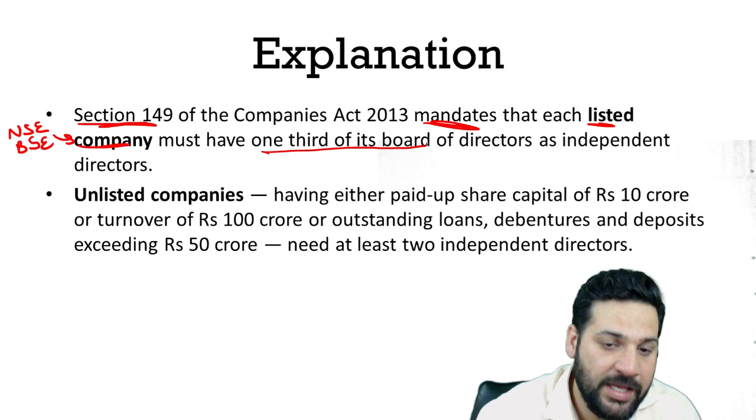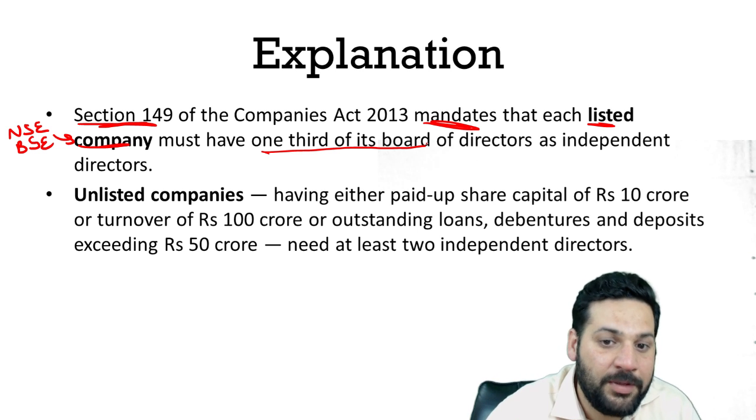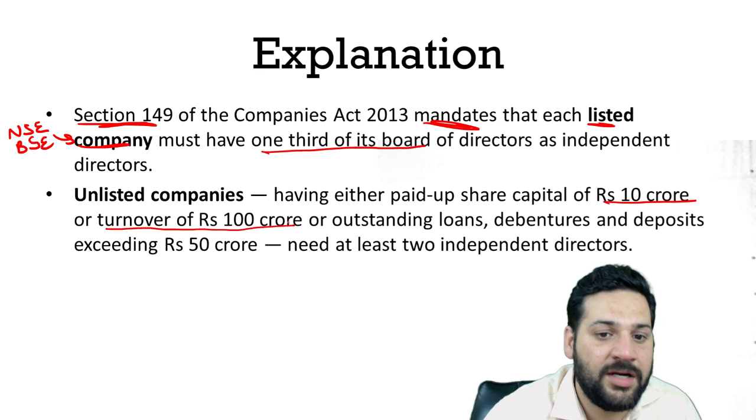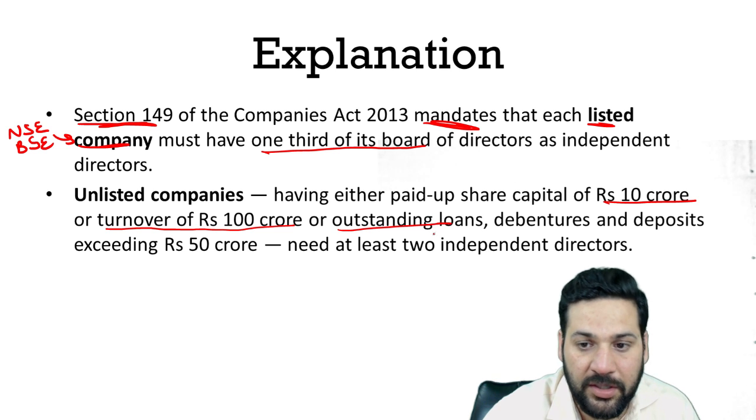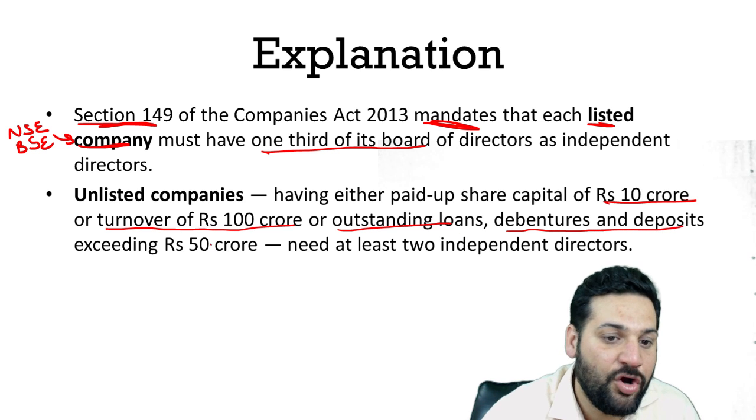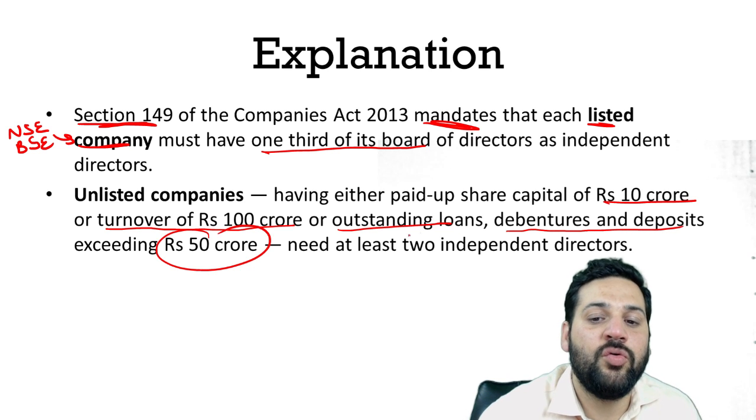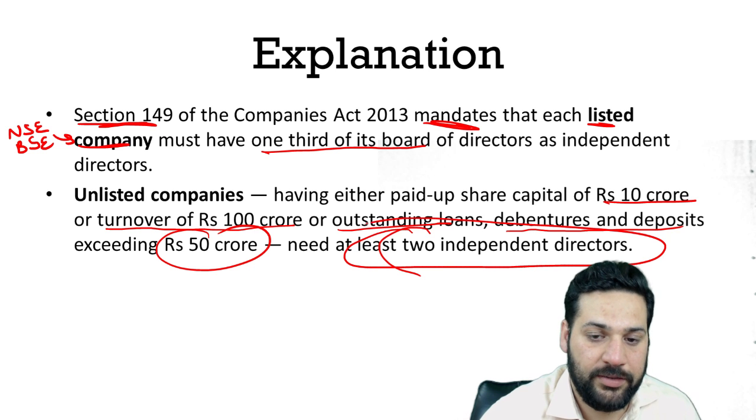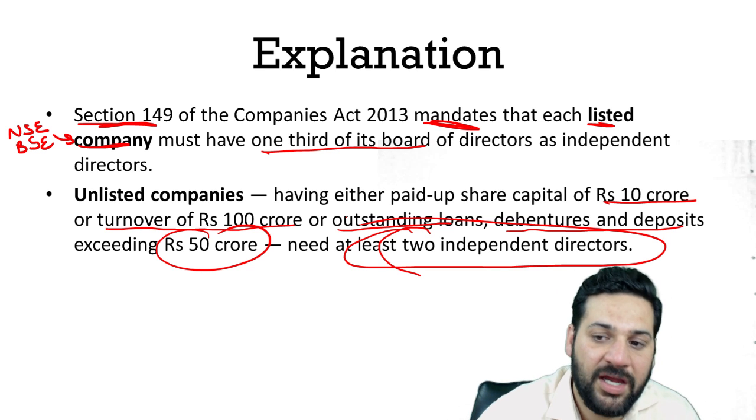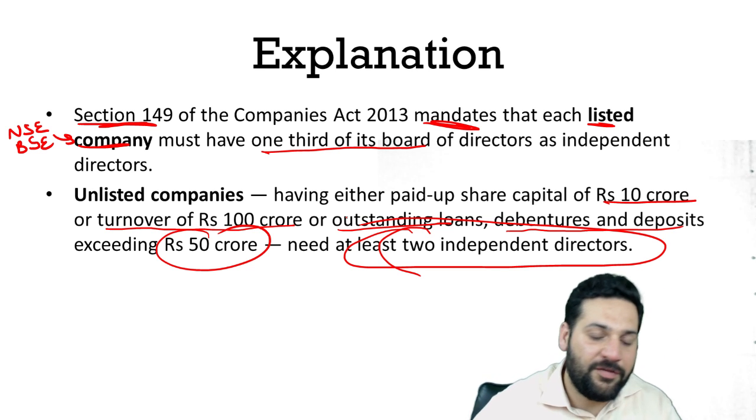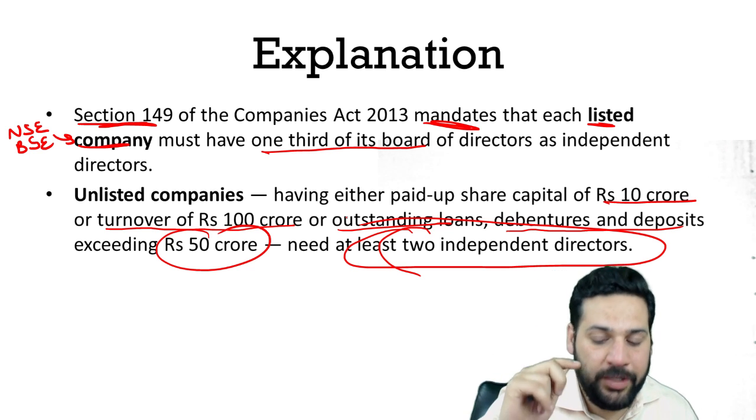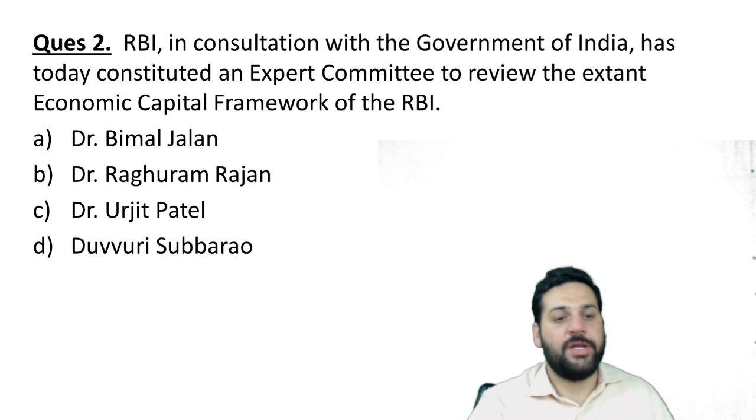In an unlisted company, there is no such requirement, but if the paid up capital is more than 10 crore rupees, or the turnover is more than 100 crore, or the outstanding loans are more than 100 crore, or if the company has issued debentures of more than 50 crore, then at least 2 independent directors are required. So an unlisted company with turnover of 100 crore, outstanding loans of 100 crore, debentures of 50 crore, or paid up capital of 10 crore needs at least 2 independent directors on its board. Okay, let's move on to question number 2.